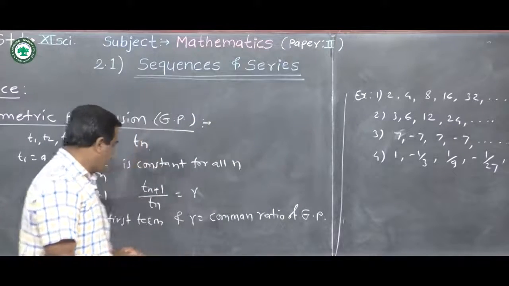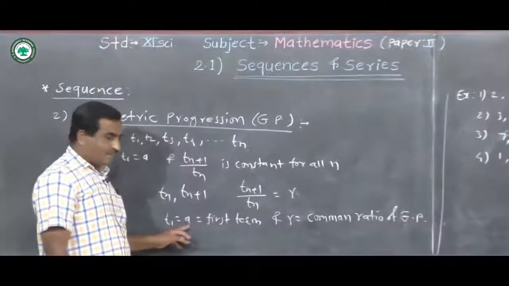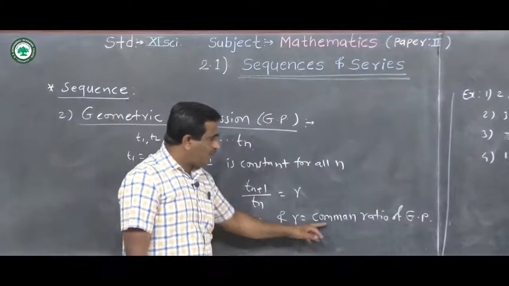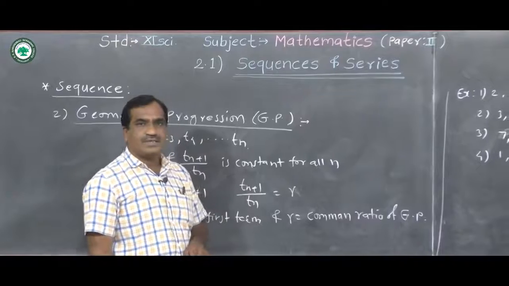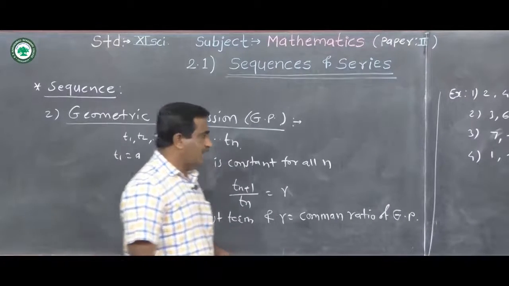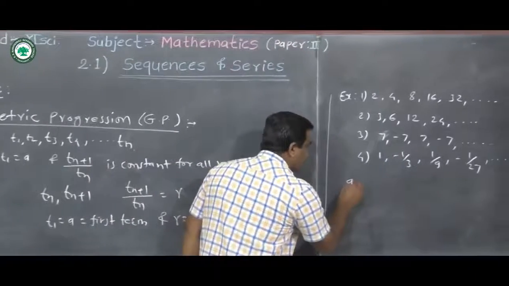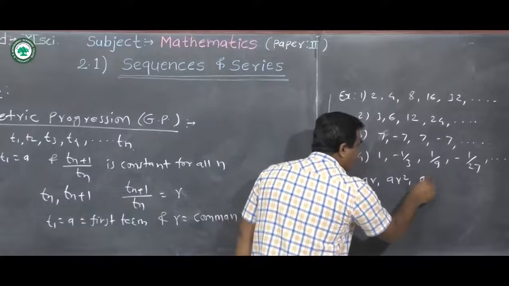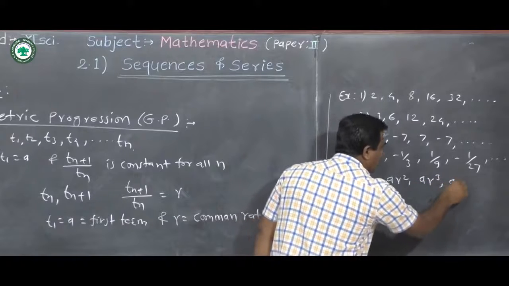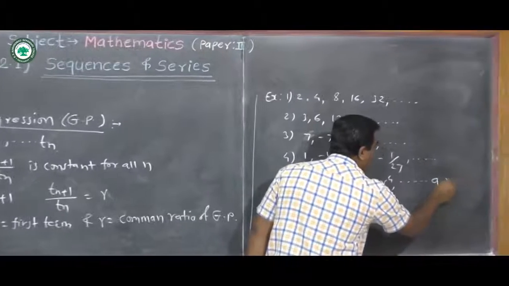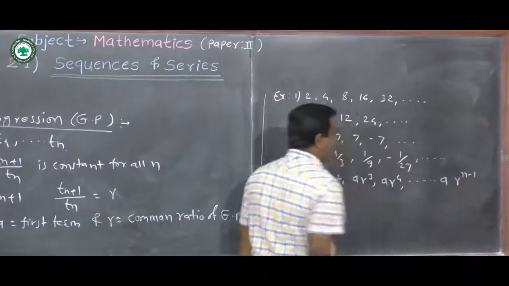Now these are some examples of geometric progression or geometric sequence. Now if we consider T1 equal to a, the first term of a sequence, and r equal to the common ratio of a sequence, then the terms of the sequence are denoted by a, ar, ar square, ar cube, a into r raised to 4, and so on, a into r raised to n minus 1.